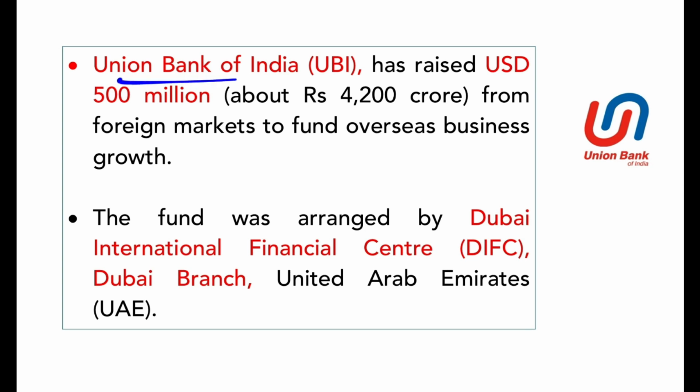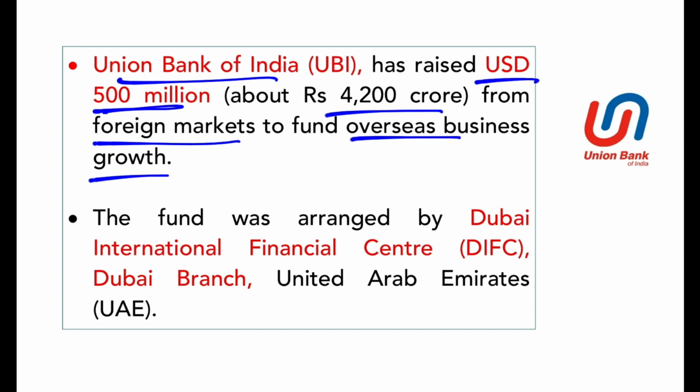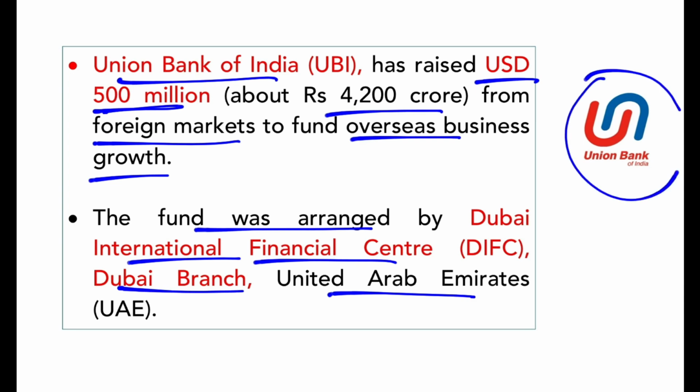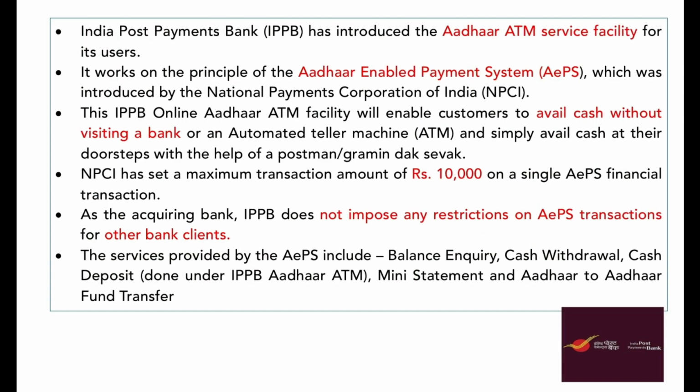Now let's talk about Union Bank of India. They have raised 500 million, that is approximately 4,200 crore, from foreign markets to fund overseas business growth. The fund was arranged by Dubai International Financial Center, Dubai branch, UAE. So basically Union Bank of India has taken a loan of 4,200 crore from Dubai International Financial Center. They have taken this loan from the foreign markets. Is that clear? Does that make sense? And they want to expand.